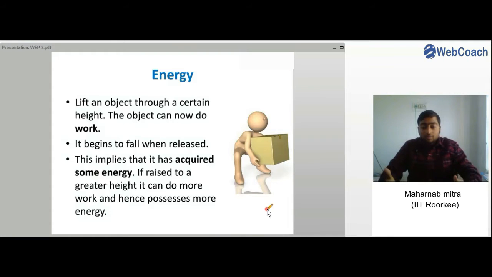This implies that it has acquired some energy when it is raised to a certain height. So if raised to a greater height, it can do more work, because the height it is falling through is more, displacement is more, so work done will be more, right? So you can see, if raised to a greater height, it can do more work and hence possesses more energy if it is lifted to a greater height.